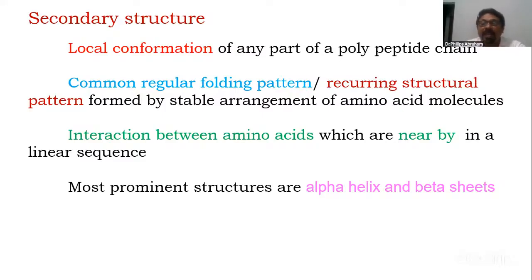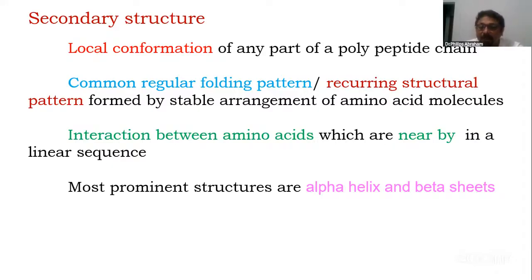Or we say, in a peptide chain, what are the common regular folding patterns or common recurring structures formed by the stable arrangement of amino acids? Or more specifically, what are the bonds or interactions between the amino acids which are nearby in a linear sequence? That means the first amino acid might have a link with the third or the fourth amino acid. So that interaction is defined here.